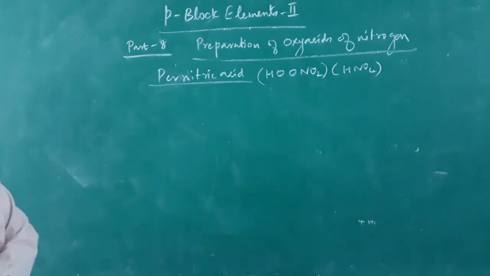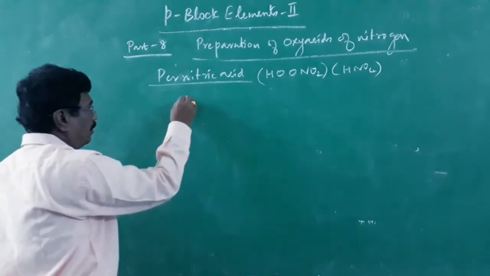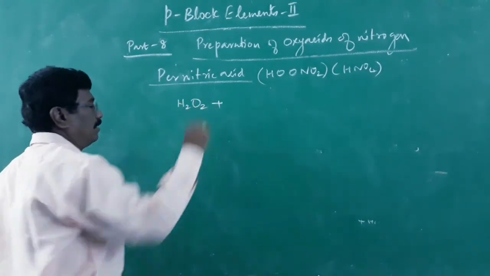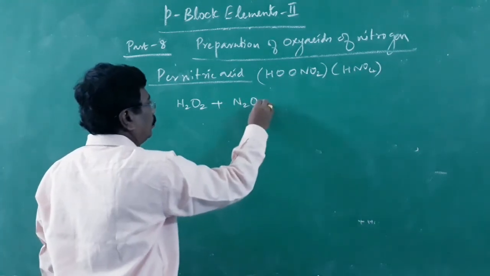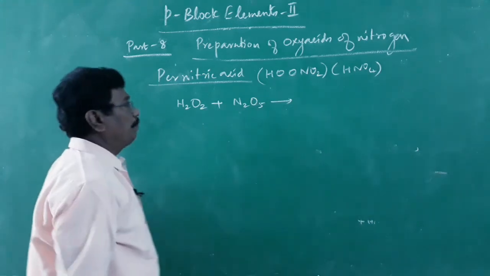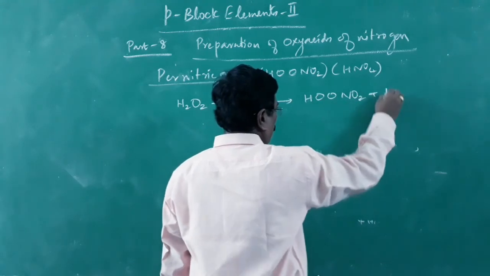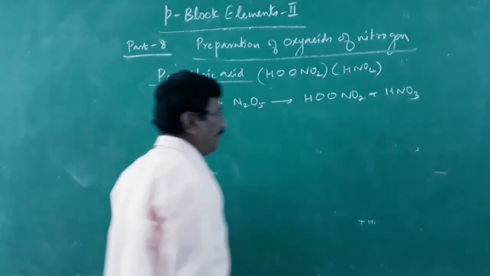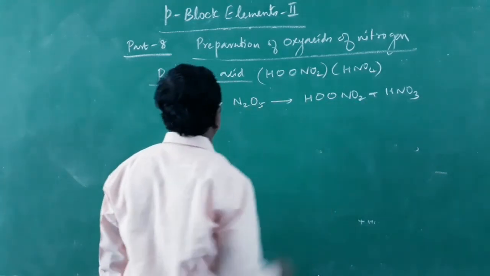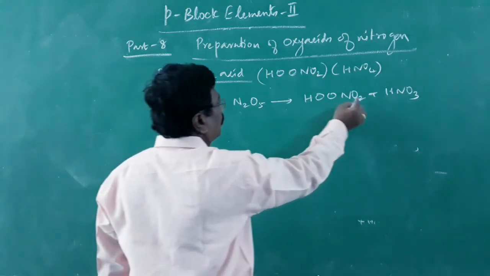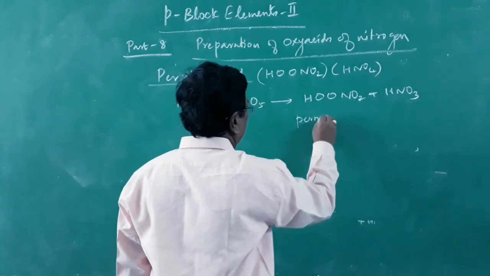Again, by the oxidation of hydrogen peroxide. Oxidation using hydrogen peroxide. When nitrogen pentoxide N2O5 is oxidized using hydrogen peroxide, it becomes pernitric acid and nitric acid. HOONO2 and HNO3. Nitric acid and pernitric acid. So 2 nitrogen, oxygen 7, 2 plus 2, 4, 4 plus 3, 7, 2 hydrogen, 2 hydrogen, balanced equation. So pernitric acid and nitric acid.